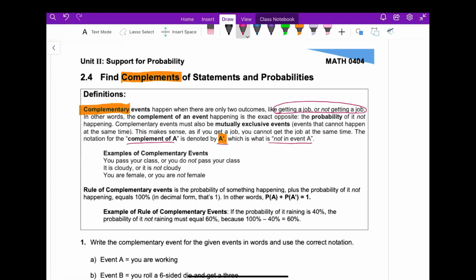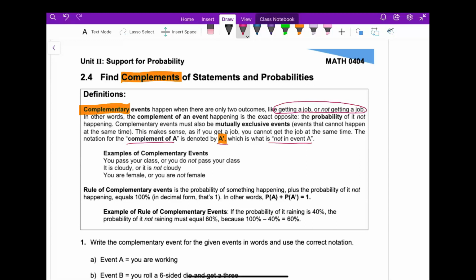You pass your class, or you do not pass your class. It is cloudy, or it is not cloudy. You are female, or you are not female. Now, I want you to know a common misconception, a mistake that even I made back when I was learning this: don't change the word. So, for example, some people will say you pass or you fail. Failing is not the opposite of passing. Okay, so it's you pass or you do not pass.